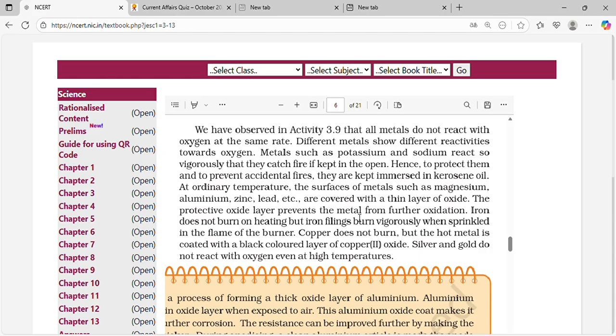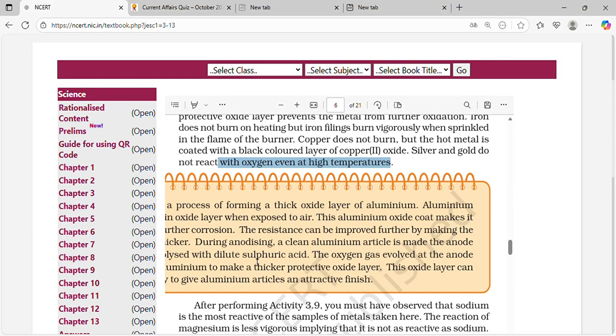At ordinary temperature, the surfaces of metals such as magnesium, aluminum, zinc, and lead are covered with a thin layer of oxide. The protective oxide layer prevents the metal from further oxidation. Iron does not burn on heating, but iron filings burn vigorously when sprinkled in the flame of a burner. Copper does not burn, but the hot metal is coated with a black layer of copper oxide. Silver and gold do not react with oxygen even at higher temperatures.